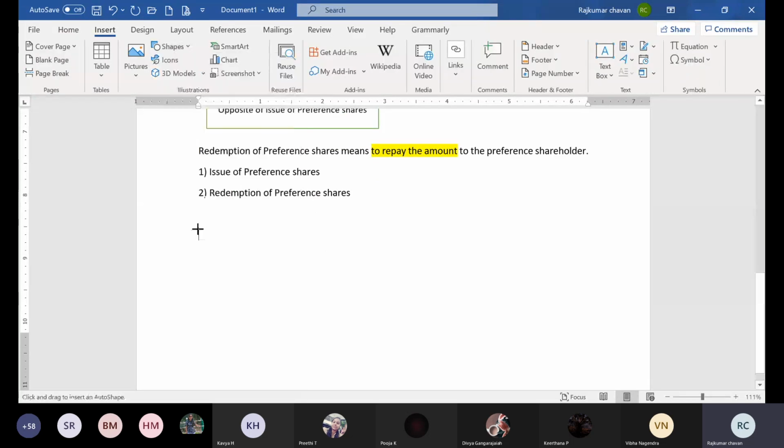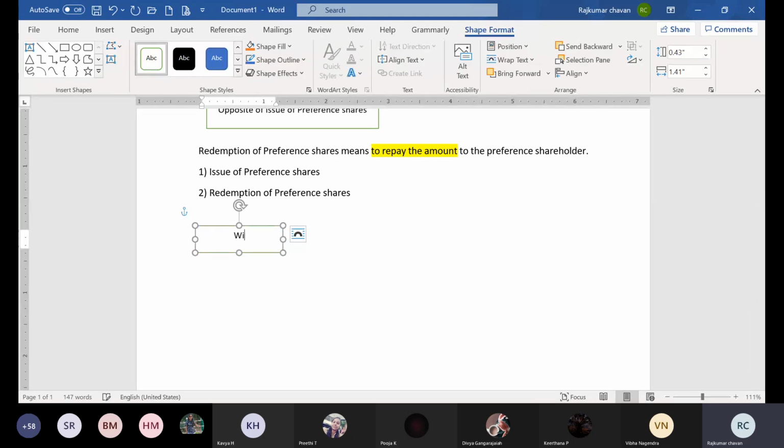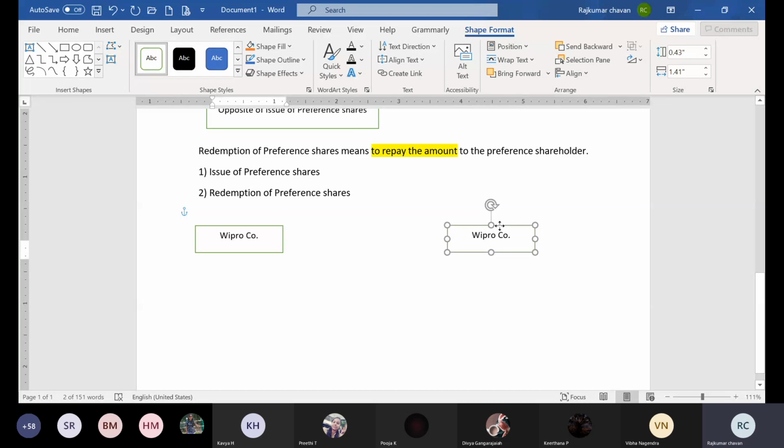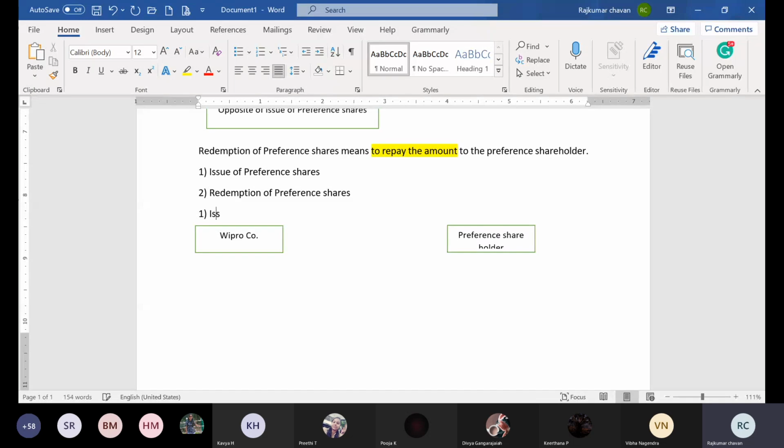Let's just imagine this is my company, let us say my Wipro company, and here are your preference shareholders. First we are going to discuss the issue of preference share.